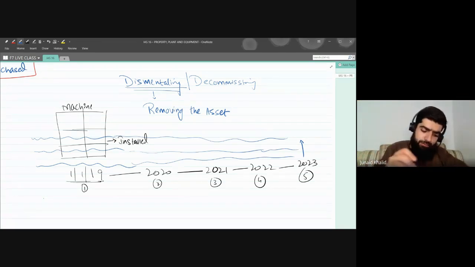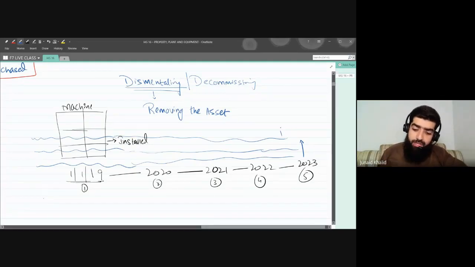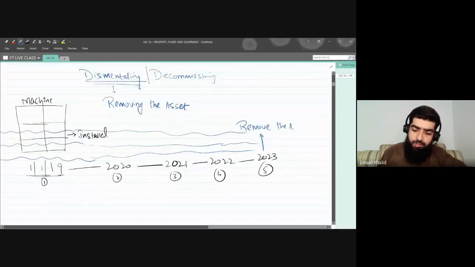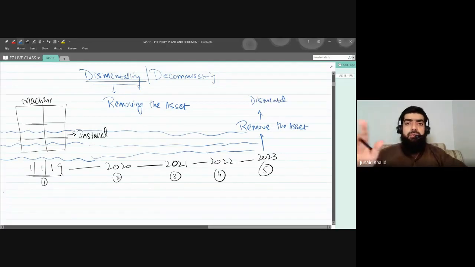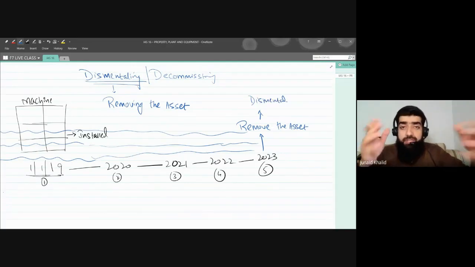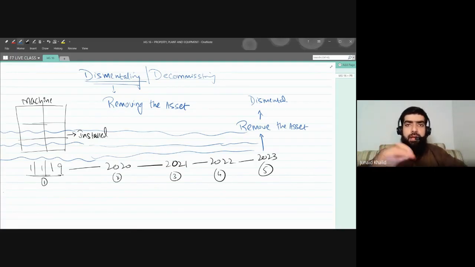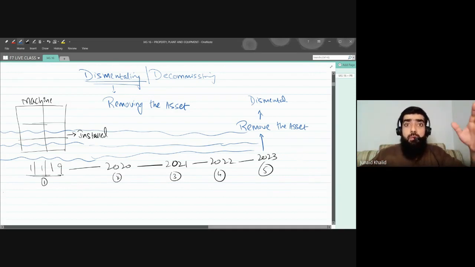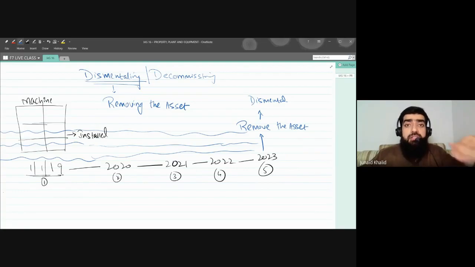In 2023, we will remove that asset, and the technical term to remove that asset is known as what? Dismantle. I would recommend you guys, whenever anyone says that we are discarding that asset, for example, this happens in personal life. You have furniture at your home, and after a certain time period, what do you say? Come on, let's sell it out, let's remove that asset. Do not use the word remove. Let's dismantle that asset. Are you guys getting my point?